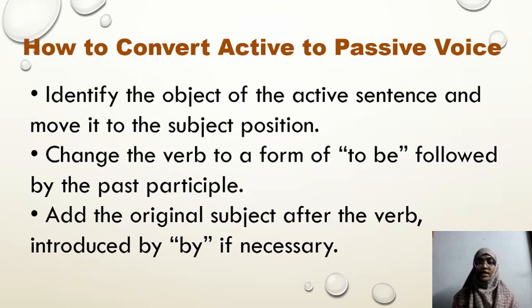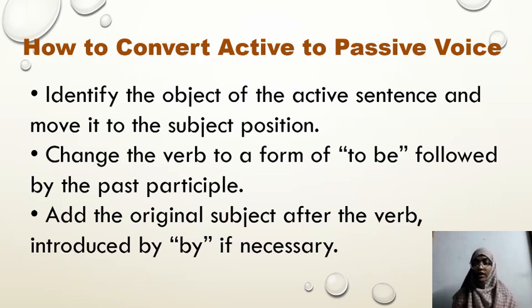Next, how to convert active voice to passive voice. Identify the object of the active sentence and move it to the subject position. First, take a sentence, then identify the object in the sentence, which is usually at the end, and move it to the subject position.